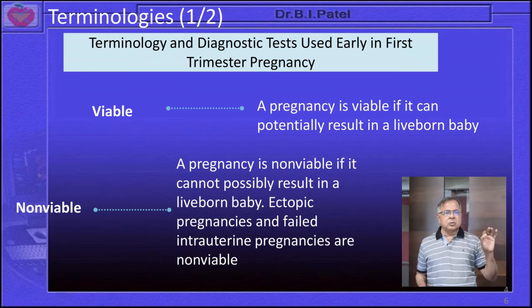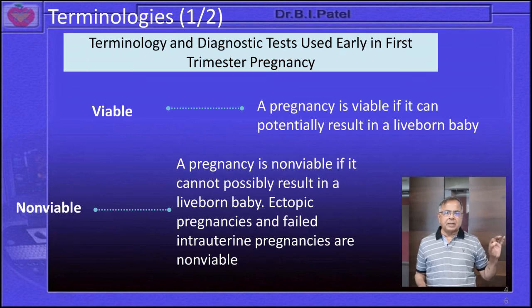Regarding the terminology used in all these things, what is viable? A pregnancy is viable if it can potentially result in a live birth. But what is non-viable? A pregnancy is non-viable if it cannot possibly result in a live baby.